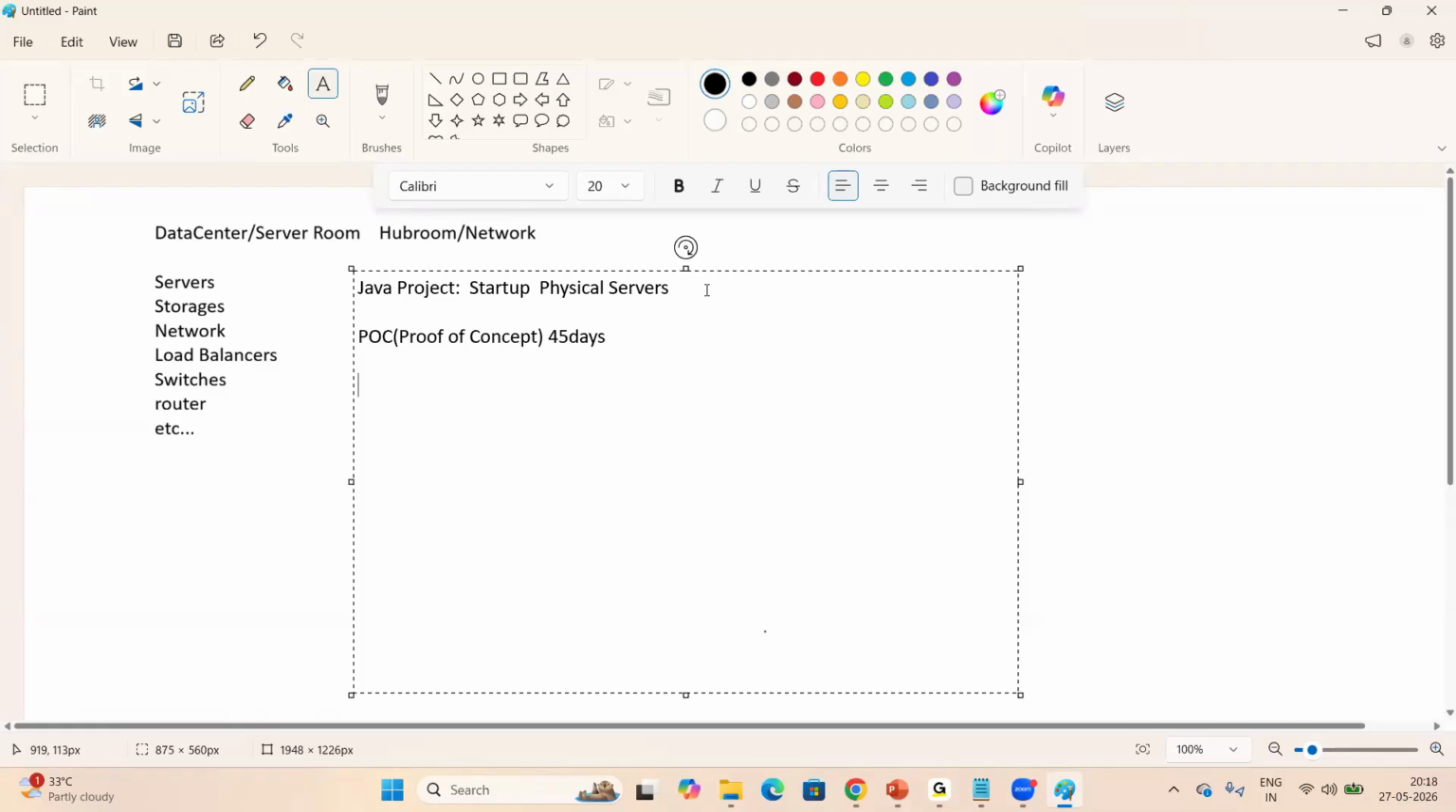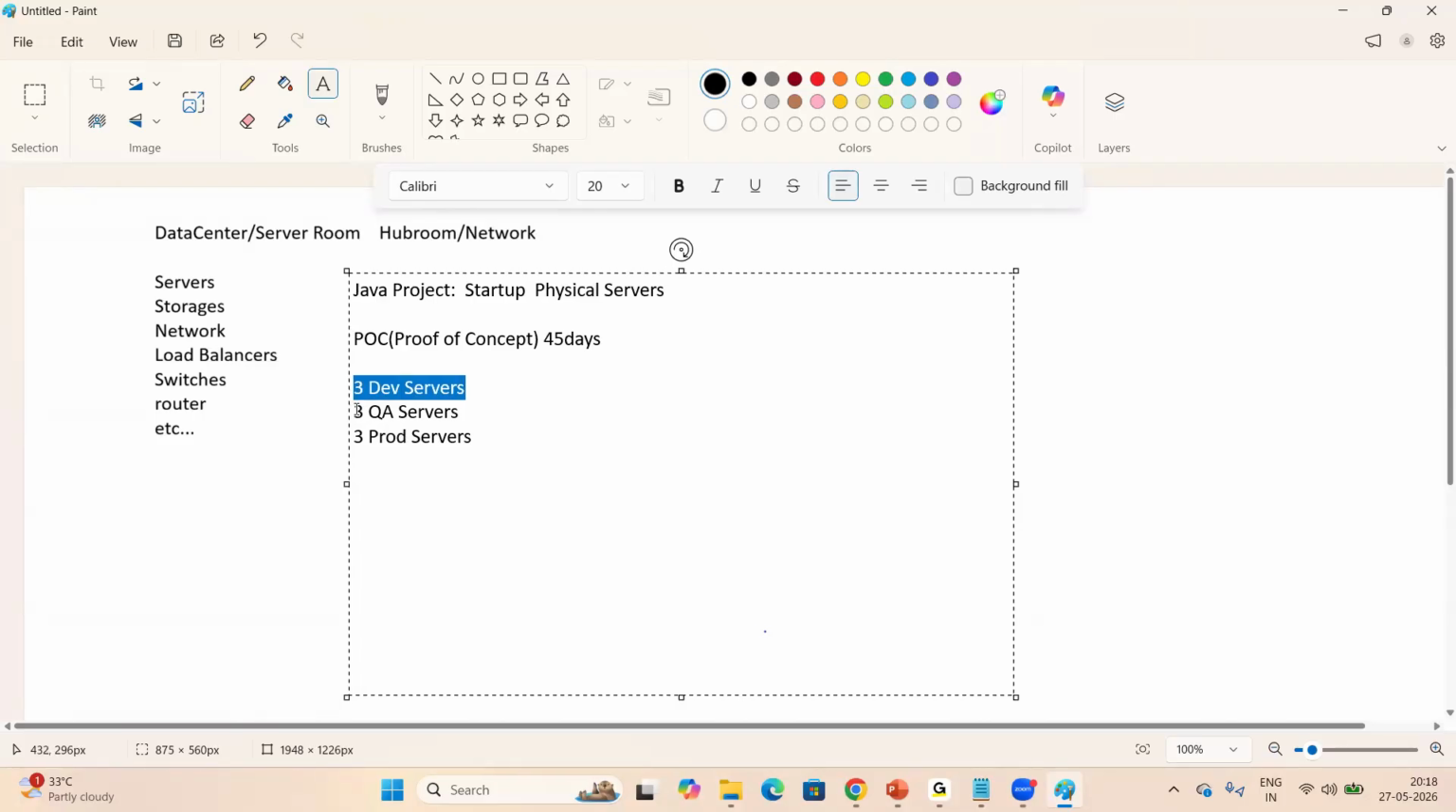For this POC, the client asks you to take 3 development servers, 3 QA (quality assurance) servers, and 3 production servers. Why do we require 3 sets of servers, 3 environments? Because a developer develops the code on the development servers. Once development is completed, testing should happen on the QA servers. After that, we deploy the applications on the prod servers.